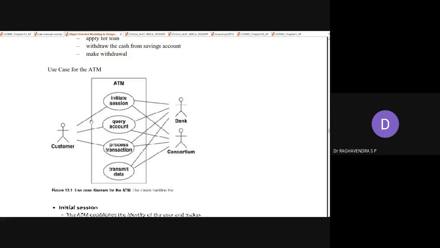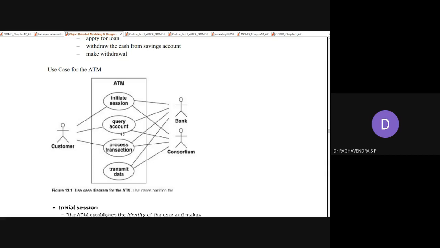What kind of interactions or use cases can a customer perform? Initiate a session: when he authorizes himself, he goes inside the ATM and starts a transaction. This process is called initiating a session. He will insert his debit card, then authorize himself by giving a valid PIN. That is called initiating a session.